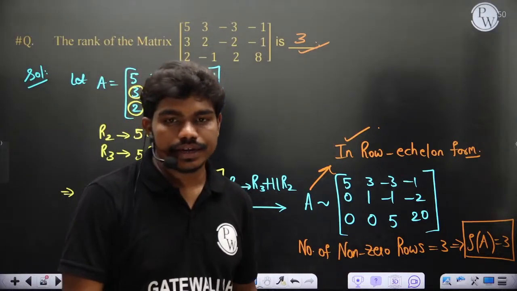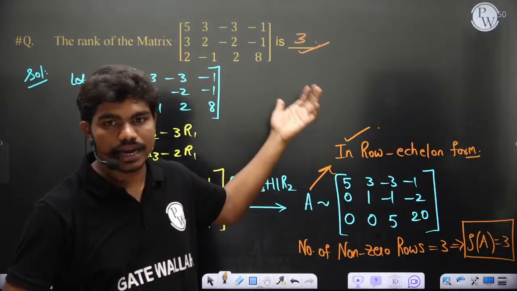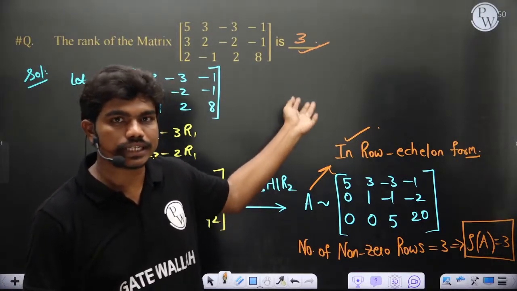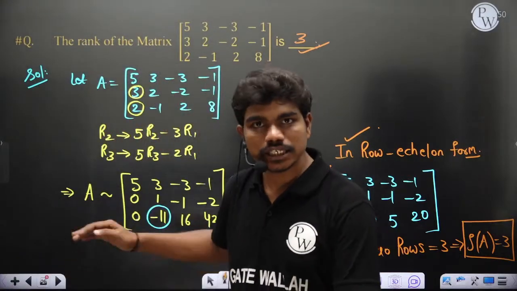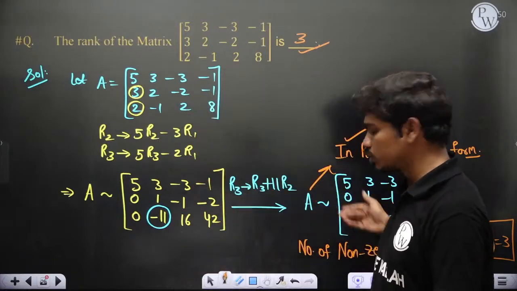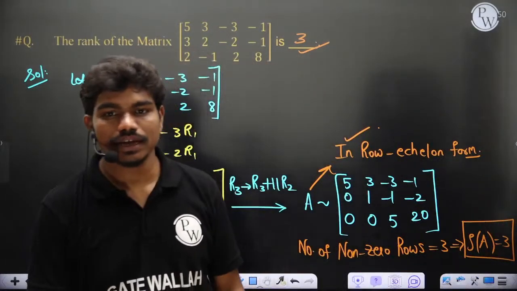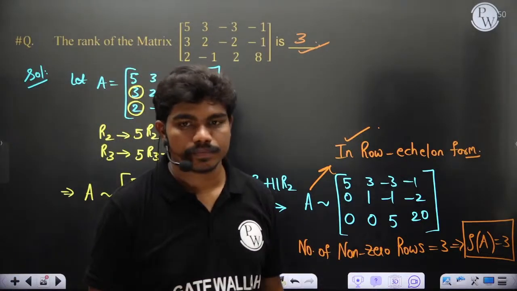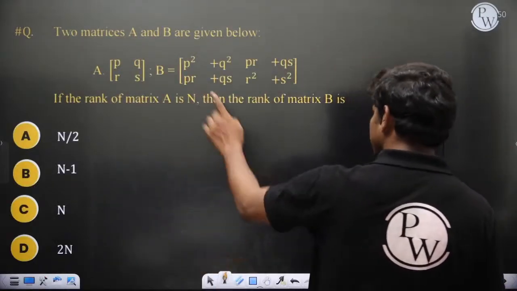Here you can ask me why I did not consider 3 by 3. If I consider 3 by 3 and calculate, maybe I can get 0, or I can get non-zero. But if I get 0 and start checking other elements, then it takes some time. That's why. This is a procedure which guarantees a solution within 2-3 transformations, like 1 step and 2 steps. That's it. So it's always better to follow a path which guarantees you a solution. That's the idea.